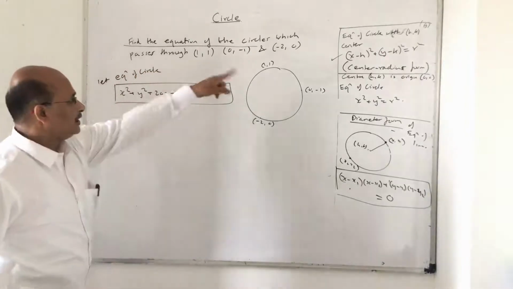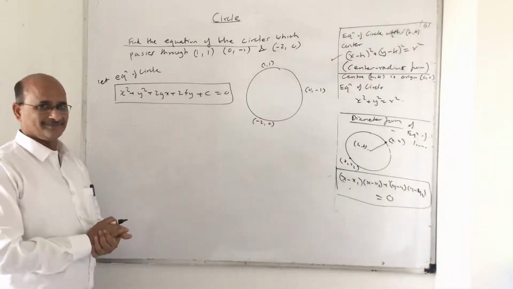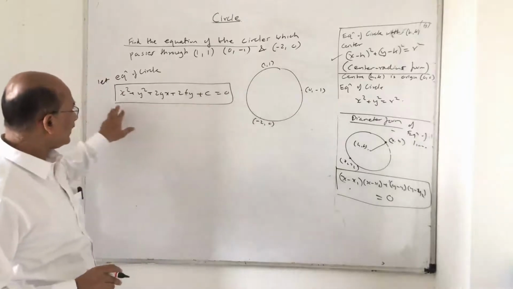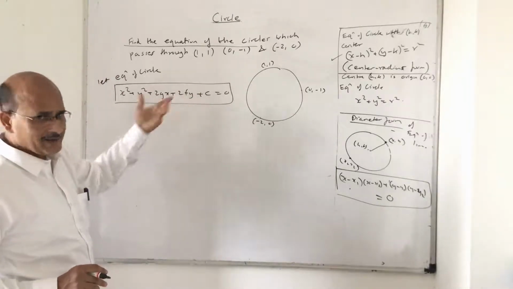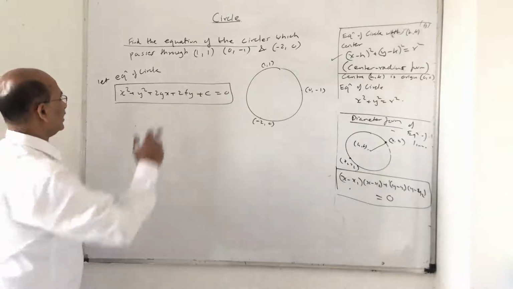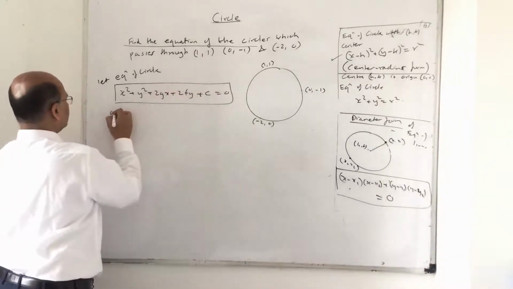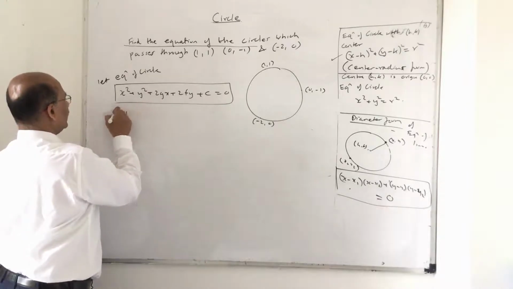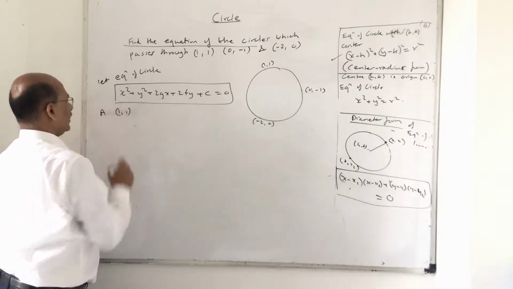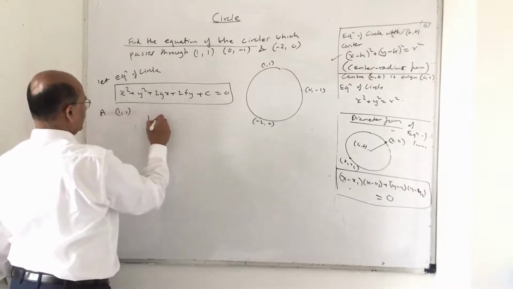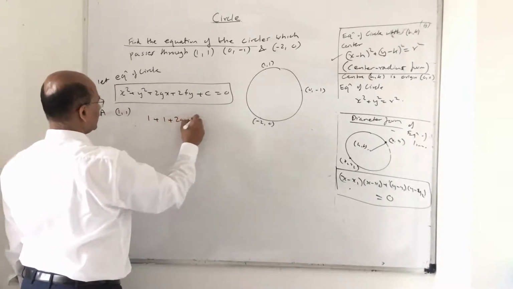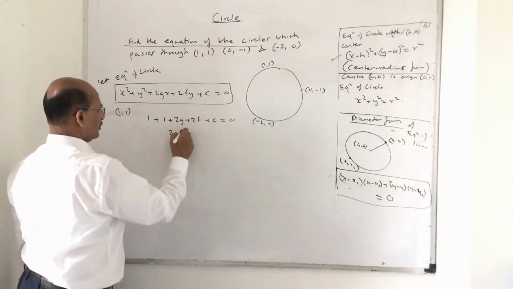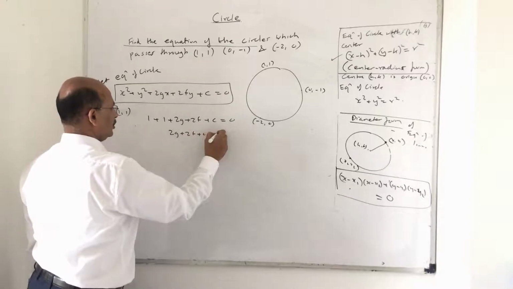Now, these points lie on the circle, one by one. So this is x, y, this is x, y, this is x, y. Put these values and find the equations in g, f and c, and then solve them. That's it. So let us take the first point, putting 1, 1, at point A. So what happens now? This will become 1 plus 1 plus 2g plus 2f plus c is equal to 0. So the equation now is 2g plus 2f plus c is equal to minus 2.